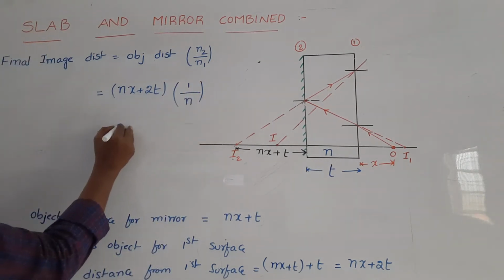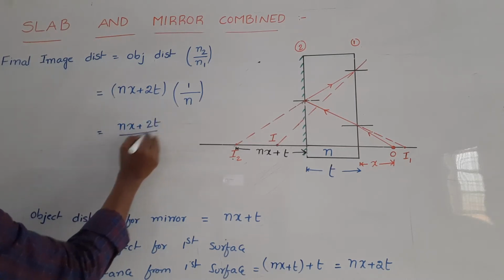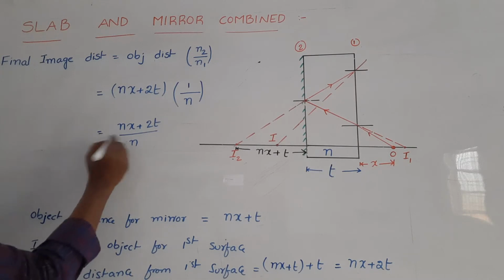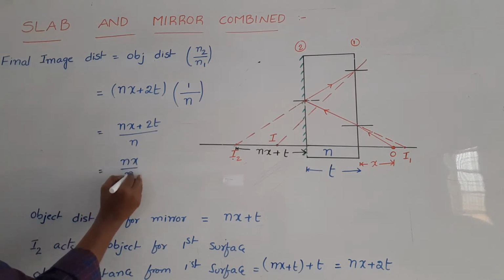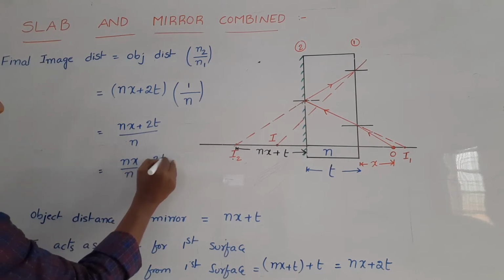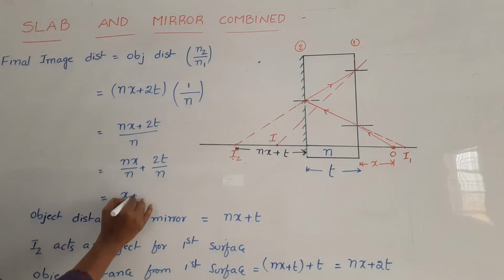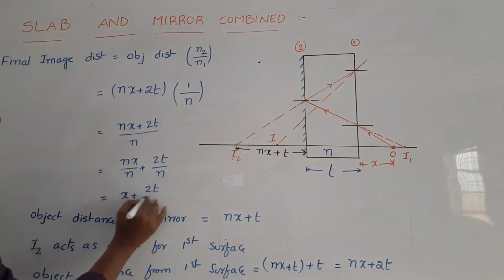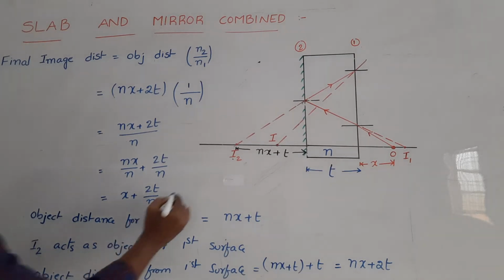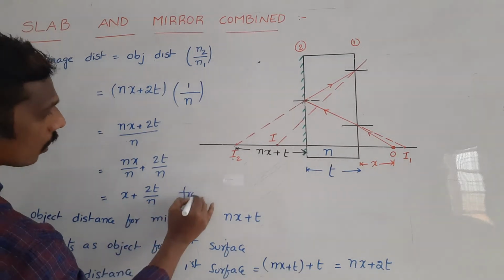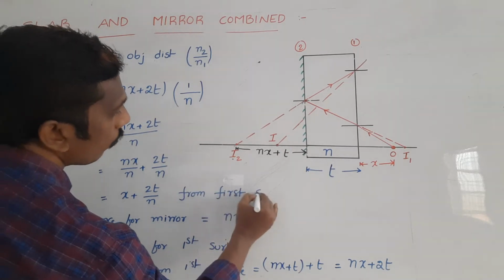So from this we can get nx plus 2t by n. Writing it as fractions, we get nx by n plus 2t by n. So then final image is formed at x plus 2t by n. So this is the final image distance from the first surface.